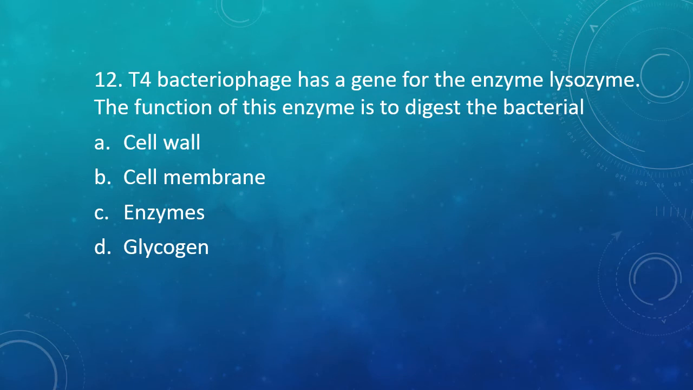Question number 12. T4 bacteriophage has a gene for enzyme lysozyme. The function of this enzyme is to digest the bacterial cell wall, bacterial cell membrane, enzymes, or glycogen. T4 bacteriophage is a virus which infects the bacteria. It has a gene which codes for an enzyme lysozyme. What is the function of this enzyme? The correct answer is option A. Its function is to digest the bacterial cell wall.